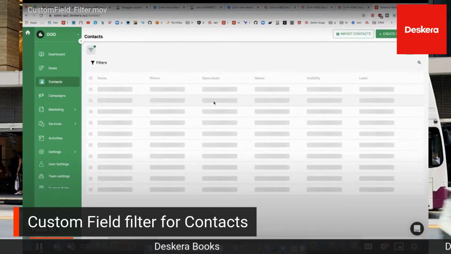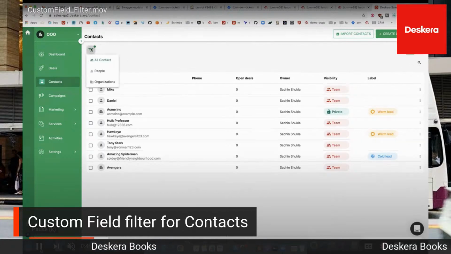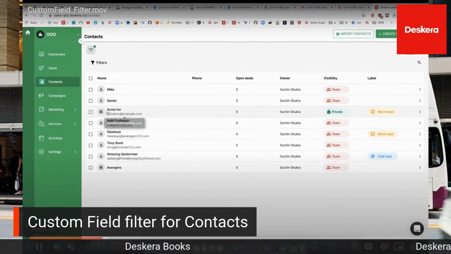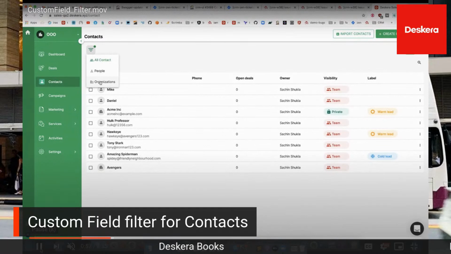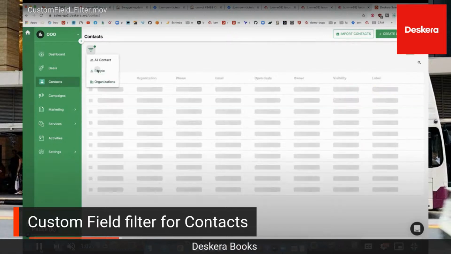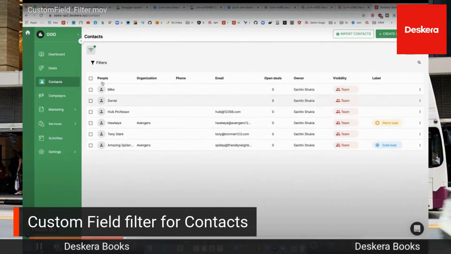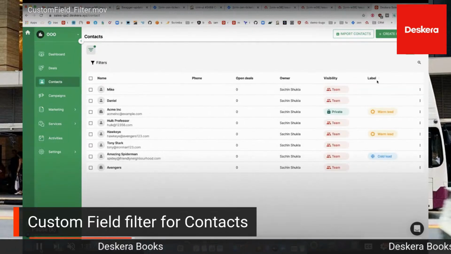And then we can go back to contacts. Now inside here, you'll notice that originally on the right-hand screen, you could select contacts, organizations, or all. They've now changed this feature. Now, if you go up to the filter and click it, you can filter by people and organizations. On the screen, we have Acme Inc., which is an organization, and Avengers, which is an organization. Big Marvel fan. Then you can go to organizations, and you can see it's filtered out. Now you can click on people, and you can see all the people, like Hawkeye, Tony Stark. And here you can see the entire screen with everyone in there.